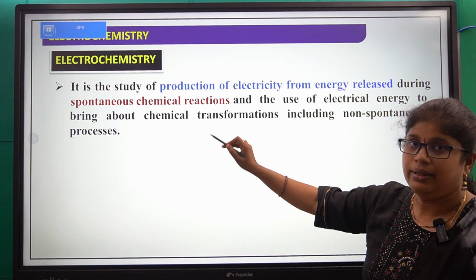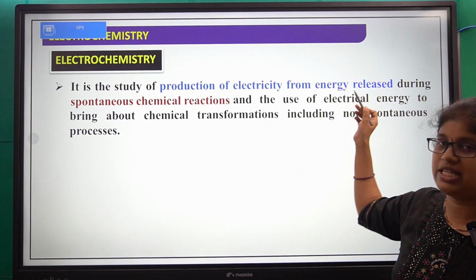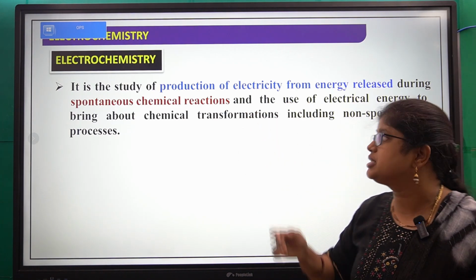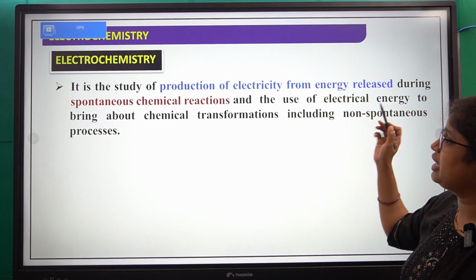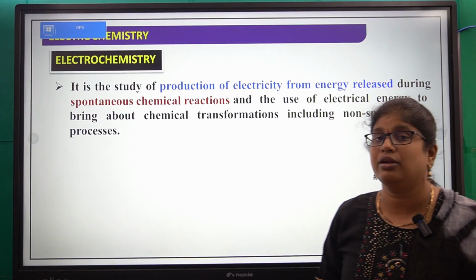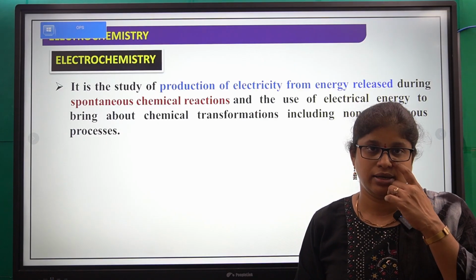So we study the production of electricity from energy released during chemical reactions and the use of electrical energy to bring about chemical transformations, including non-spontaneous reactions.